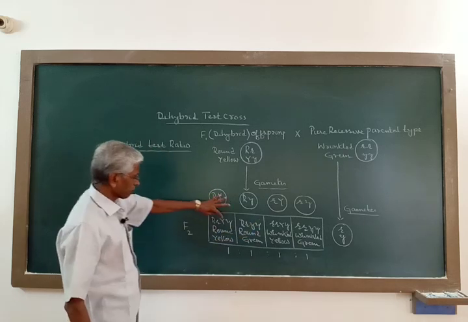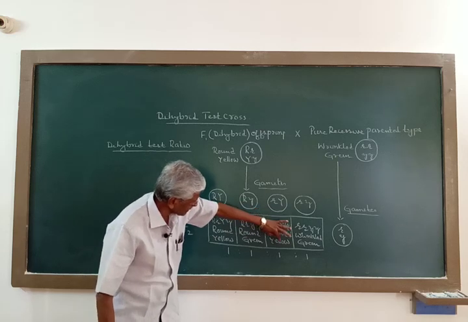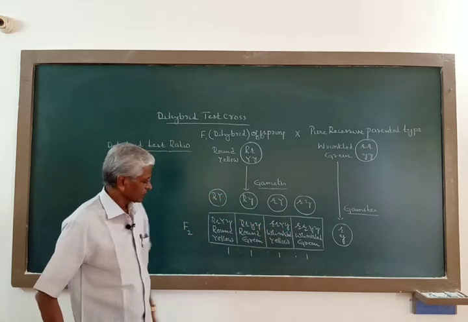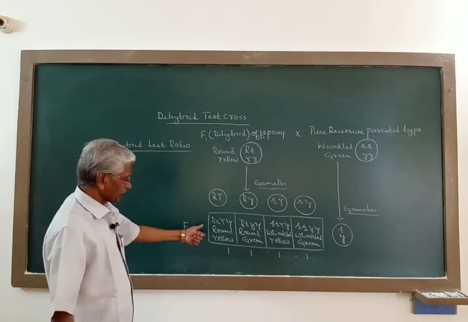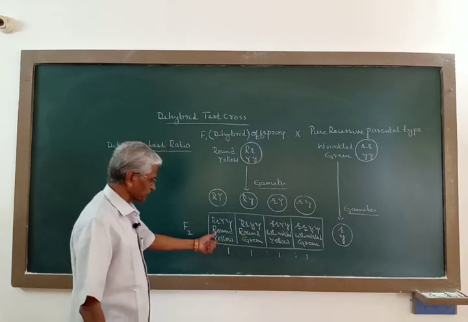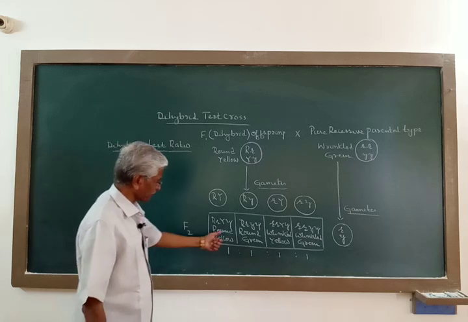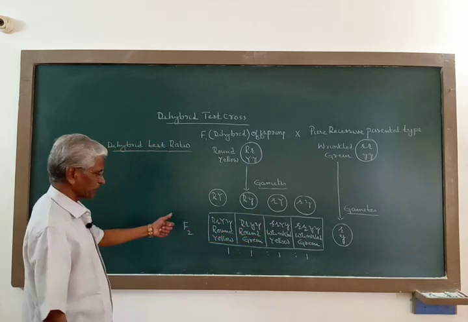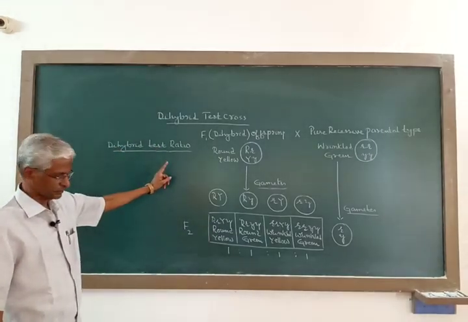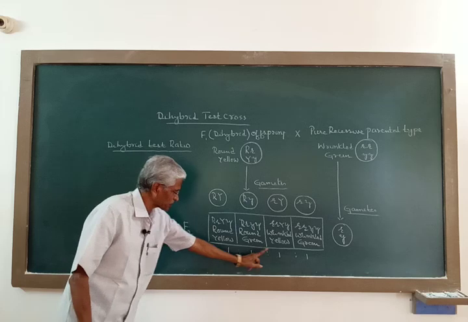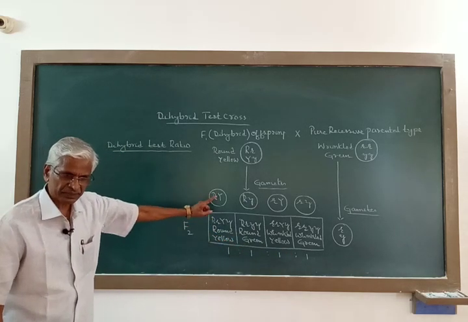These two are parental combinations, and round green and wrinkled yellow, these two are new combinations or recombinations. So here parental combination and recombination proportion will be equal. 50-50% of parental combinations and recombinations, and this dihybrid test ratio, that is 1:1:1:1, it is as expected.